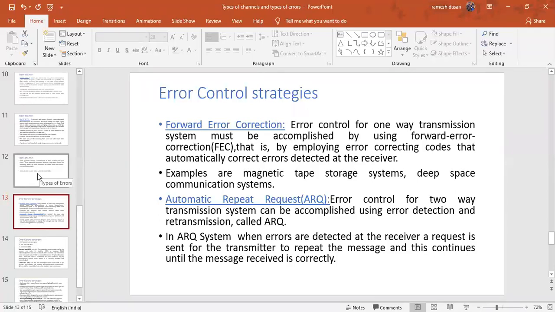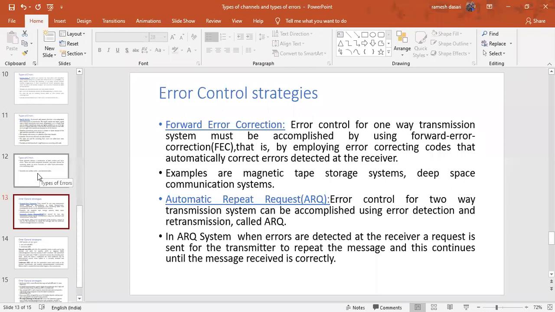Coming to the next one, automatic repeat request, ARQ. This is for two-way transmission. Two-way transmission is nothing but transceivers, which can transmit and can receive. That is duplex, either half duplex or full duplex. So error control for two-way transmission system can be accomplished using error detection and retransmission. In the first one, FEC, error correction, and in automatic repeat request, error detection and retransmission.